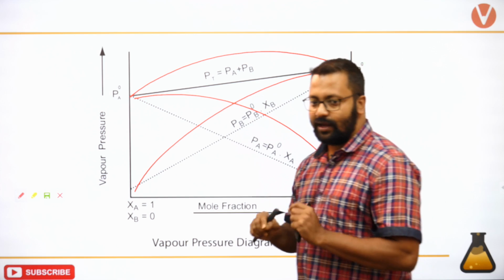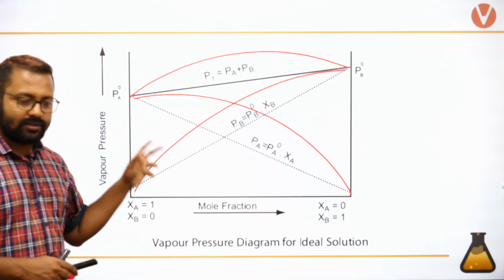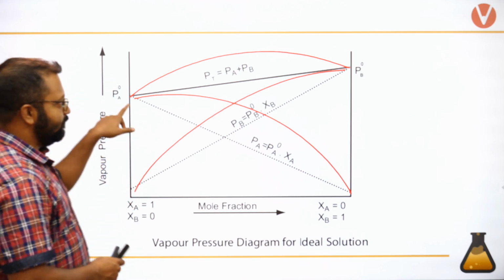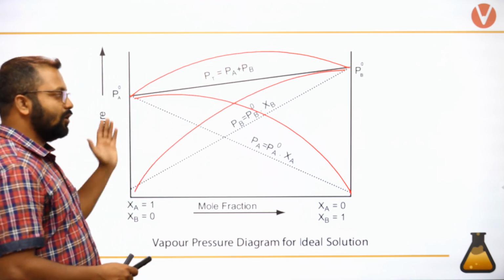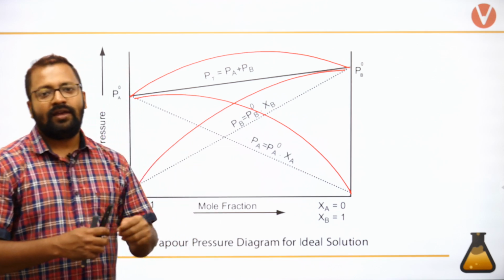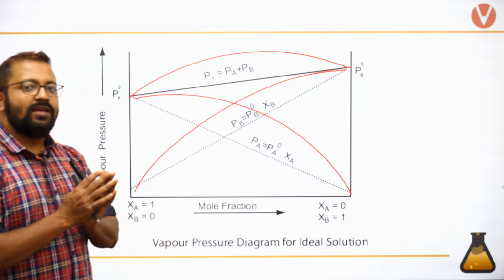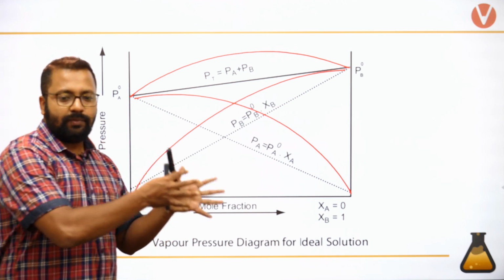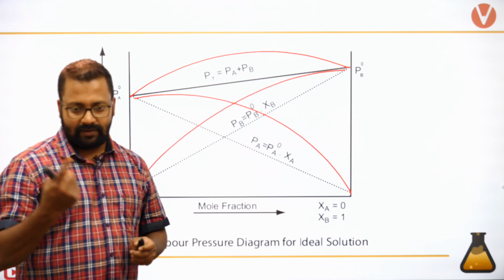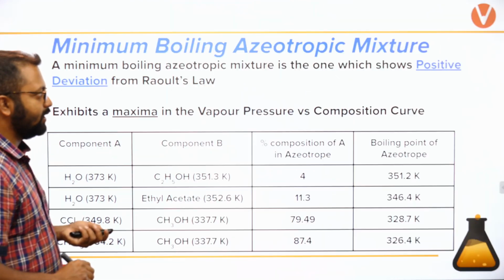The plot is given in NCERT, so you should know this. Why is there an increase? Because it is showing positive deviation. When does positive deviation happen? When the new interactions between different molecules are less as compared to the previous scenario. Very good, very rightly articulated.